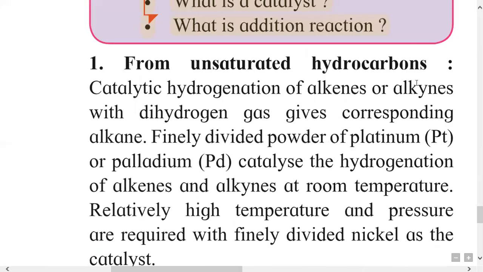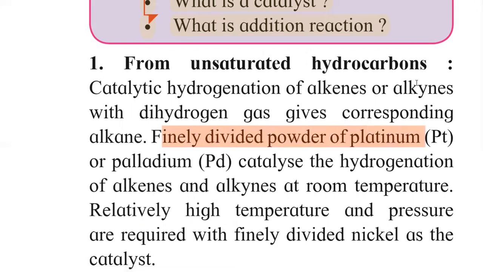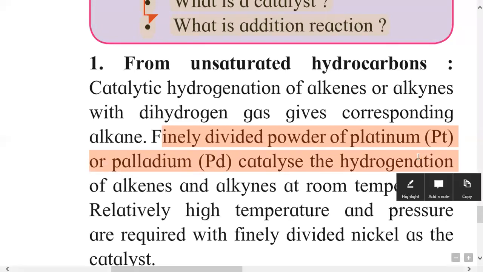So this is from unsaturated hydrocarbon, that is from alkene and alkyne. When this alkene or alkyne are treated with hydrogen gas in the presence of finely divided powder of platinum or palladium, then the reaction take place, that is addition of hydrogen, called as a hydrogenation.